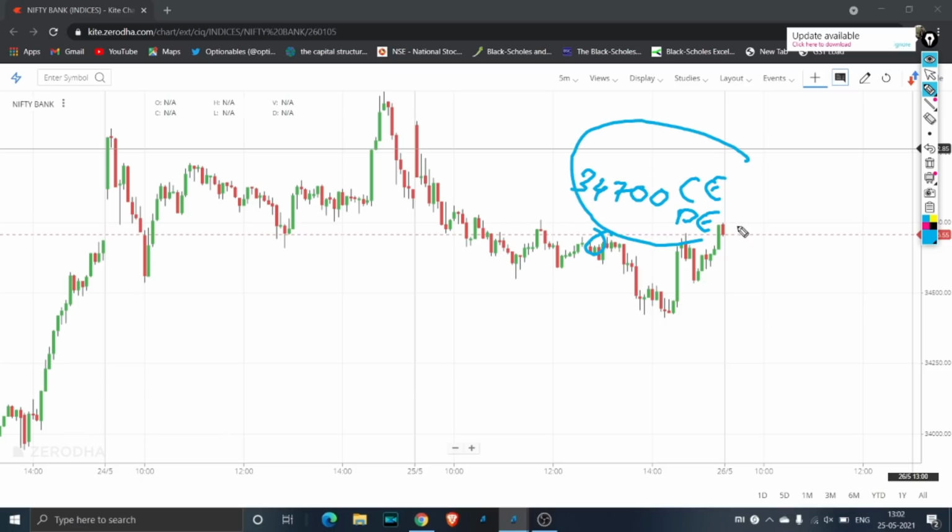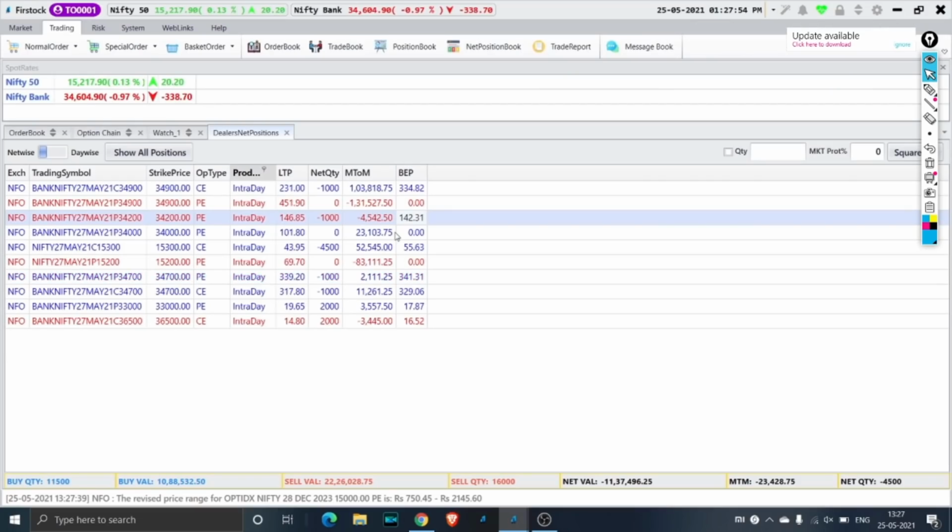So this is the short straddle which we do, and we keep the stop loss for both. So we keep stop loss for CE as well as we keep the stop loss for PE. But this move turns out to be a disaster because there is a complete V-shaped move. You can see that after the 1 o'clock trade, the market completely falls and then it goes up. So in such cases, in this video, I'll be showing what are the simple adjustments you can make. We further move ahead in the trade.